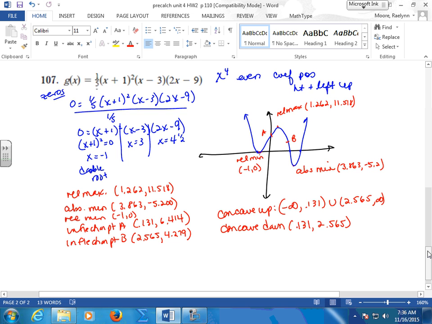Now, here's a good example of leave them all in factored form. Isn't this much easier to work with than having to factor that all out? Just keep track of your x's. This gives you an x squared.